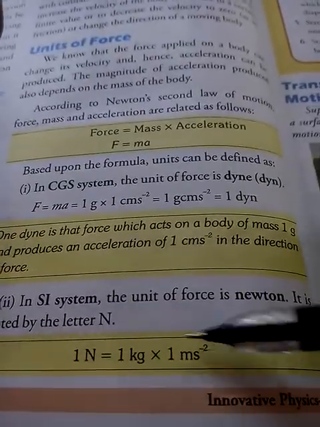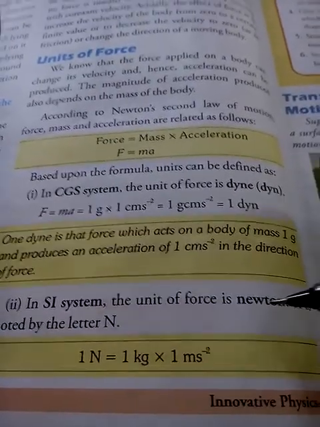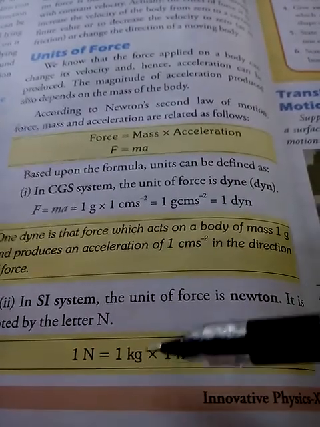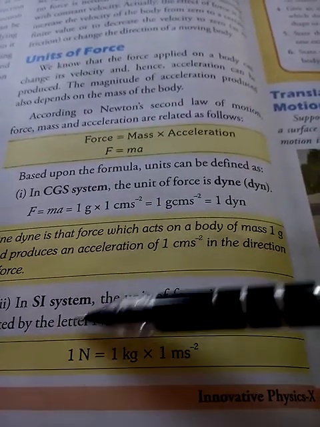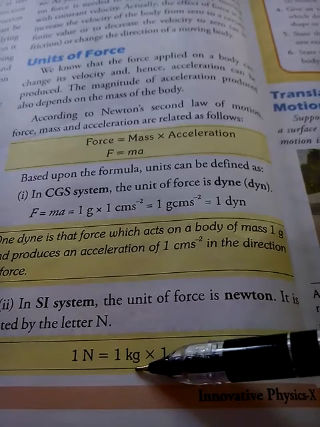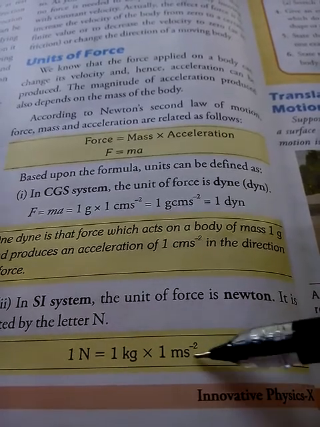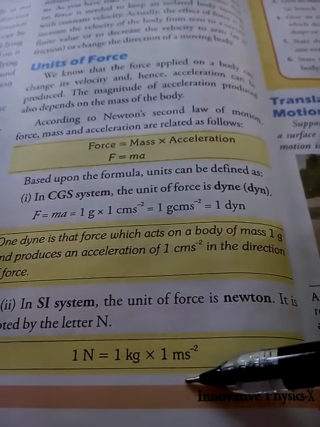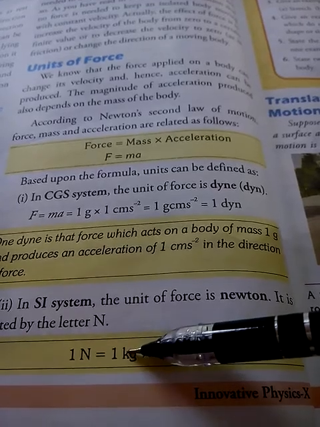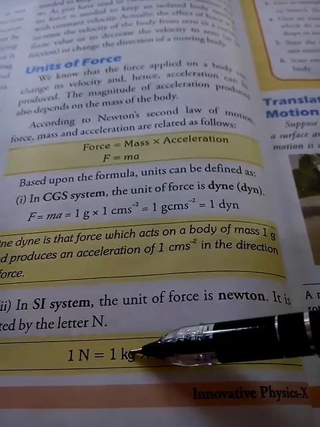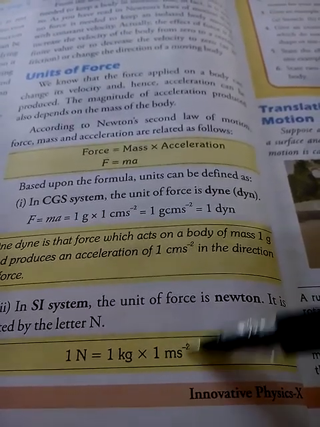In the SI system, we take it as Newton. Now 1 Newton is that force which, when applied on 1 kg mass, produces an acceleration of 1 meter per second square. Now let me tell you, kg is the SI unit of mass and meter per second square is the SI unit of acceleration.